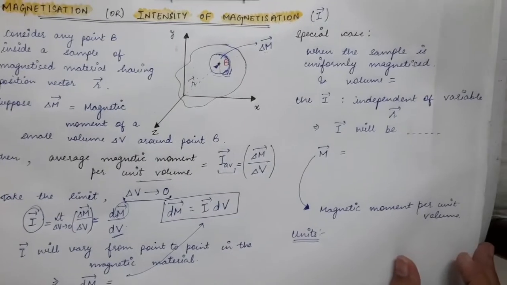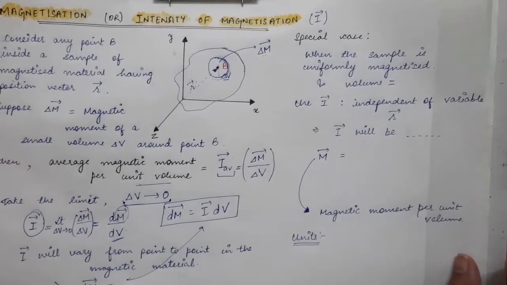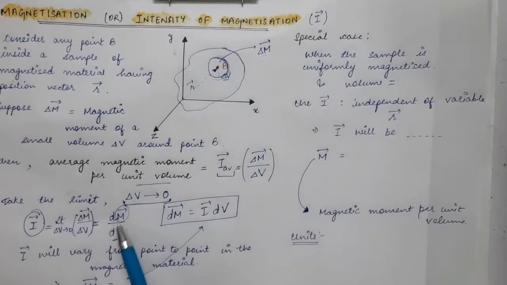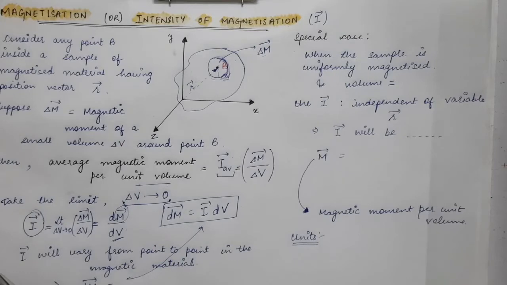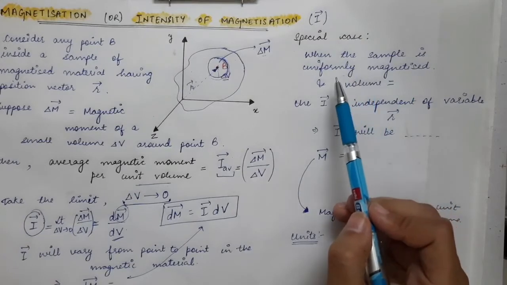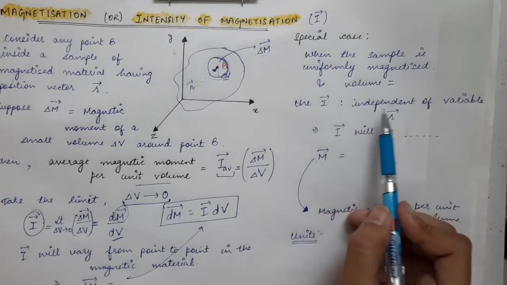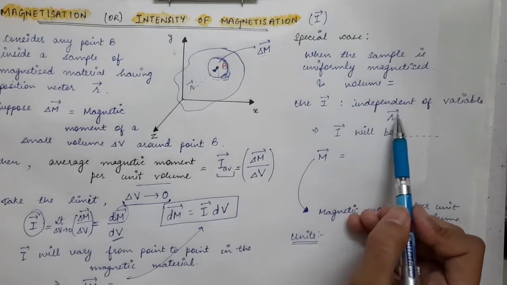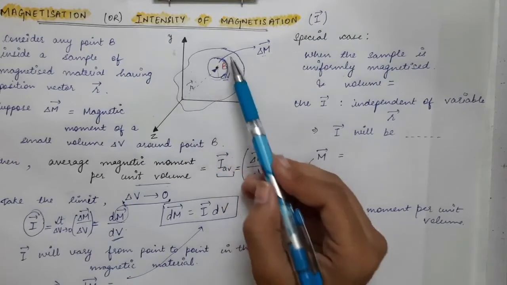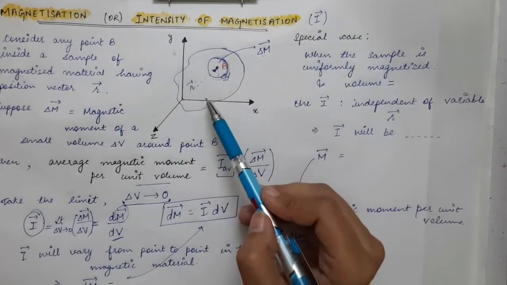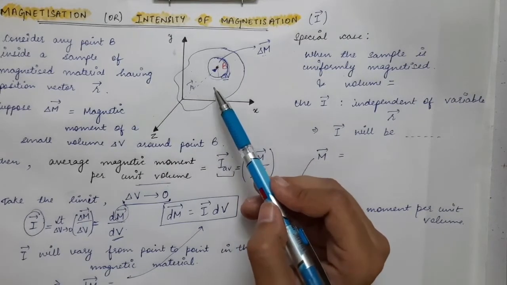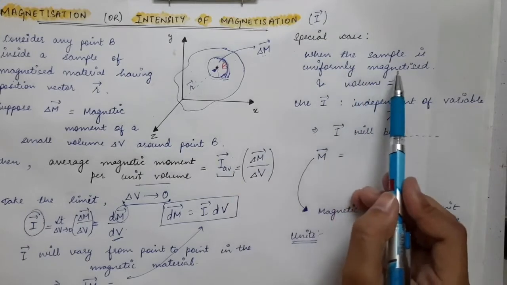So let's take the special case when the sample is uniformly magnetized. Here we have said that if you change your position, m vector varies, meaning this I vector varies with the position. But if you are talking about a uniformly magnetized sample, in that case, I vector will be independent of the variable r vector. So I vector will not change with the change in position. At every point inside this magnetic material, I vector will have the same magnitude and direction. That's what we mean by uniformly magnetized material.